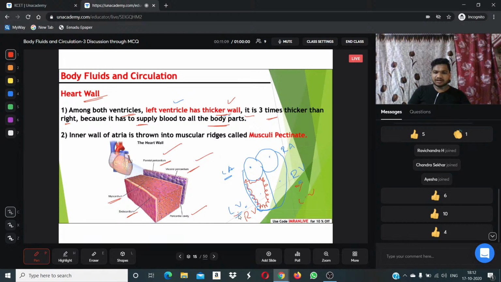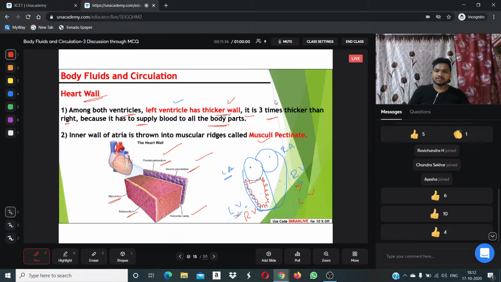The left ventricle has a wall three times thicker than the right ventricle. No need to remember the direction. In this diagram, I made it easy for you to understand which is left and which is right.